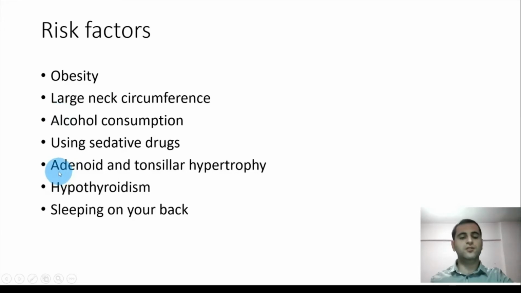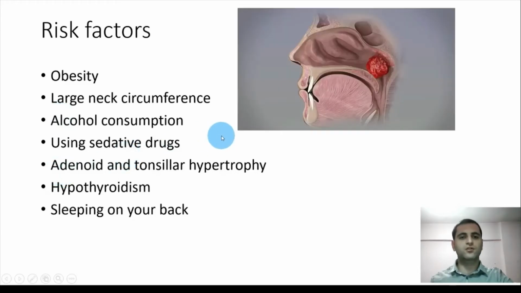Adenoid and tonsillar hypertrophy are very common causes of obstructive sleep apnea in children. As you can see here, this is adenoid hypertrophy, and if a child has it, he might experience obstructive sleep apnea, and the only treatment for adenoid hypertrophy may sometimes be surgery. Hypothyroidism may cause obstructive sleep apnea, and vice versa. Obstructive sleep apnea may also cause hypothyroidism. Sleeping on your back is also a risk factor, and I will talk about it in just a moment.